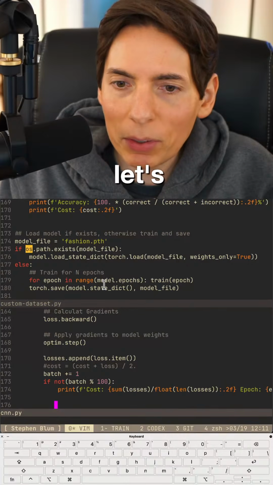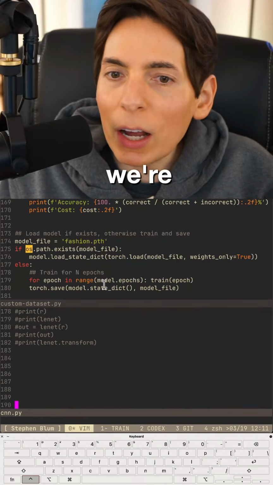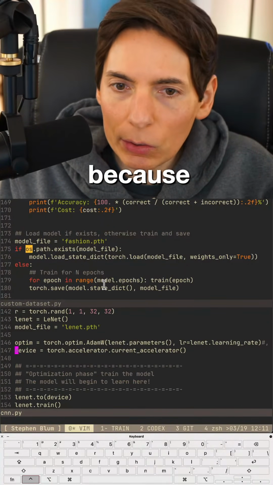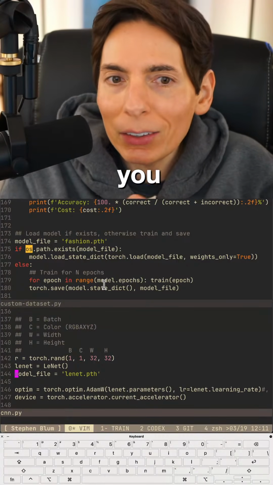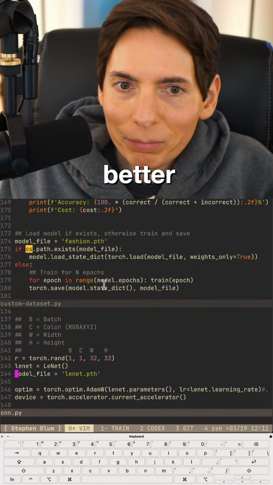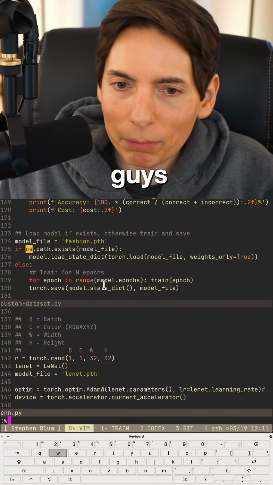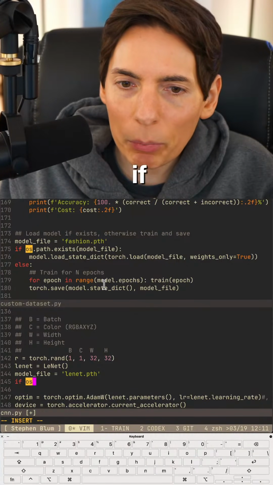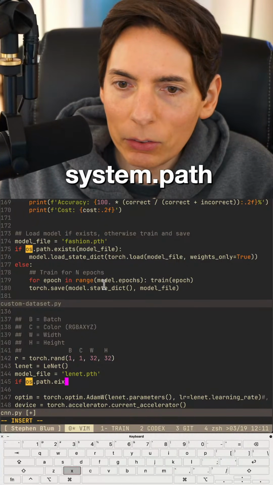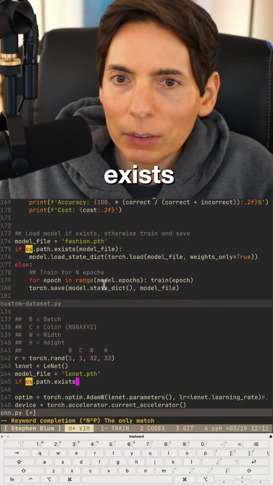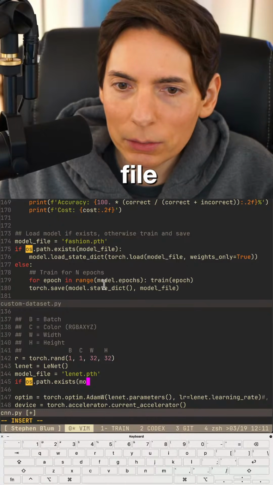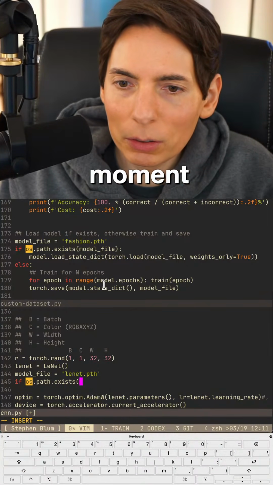Okay, let's type this out. We're not gonna copy paste. We're gonna type it out because it's gonna help you memorize and get better. Let's get better together, you guys. Let's do it. Okay. So if operating system.path exists, and we say model file. No, not momentum, model.